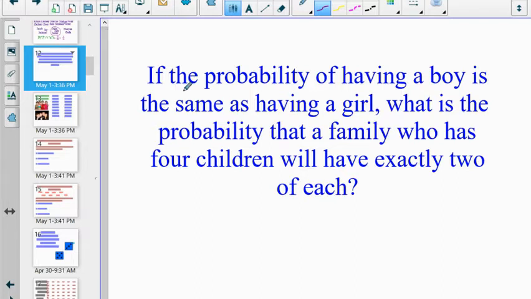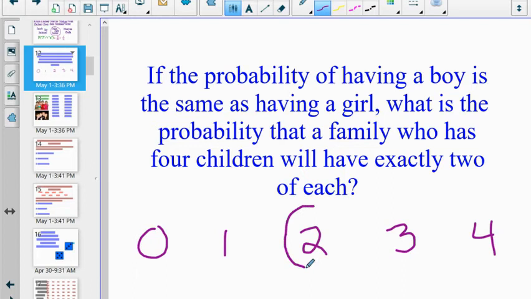What's the probability that a family who has 4 children has exactly 2 of each? You might think our sample space looks like this. We've got 0 boys, 1 boy, 2 boys, 3 boys, or 4 boys. And you would say, well, let's see, what's the probability that they've got 2 of each? We would say that it's 1 out of those 5. But this turns out to be not correct. It's more likely that you would have 2 of each than of having all 4 the same.